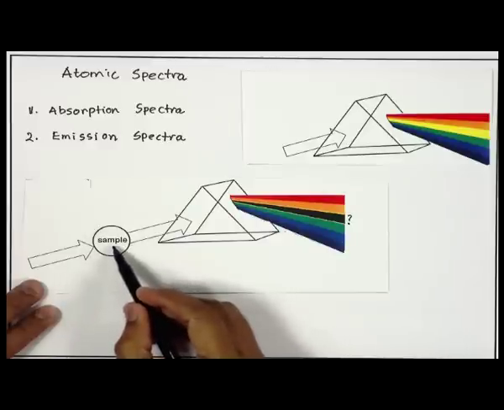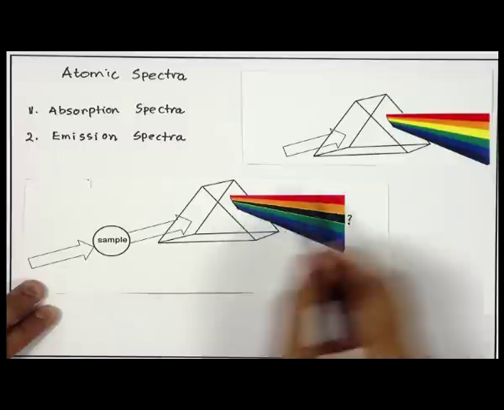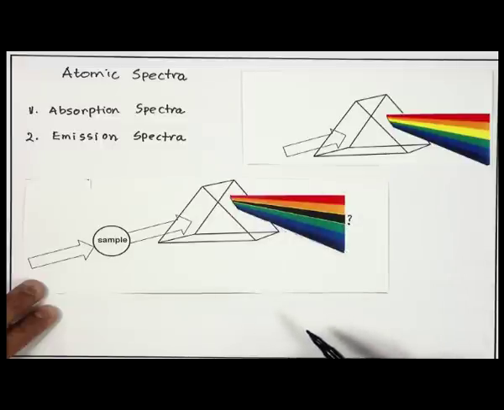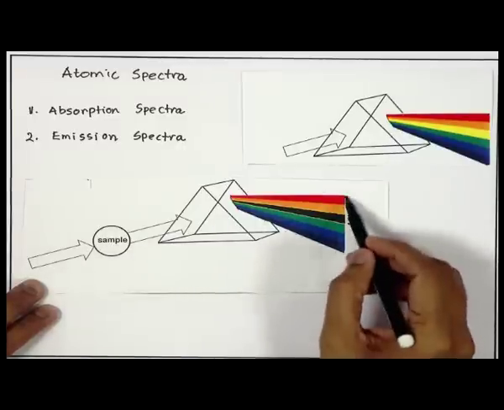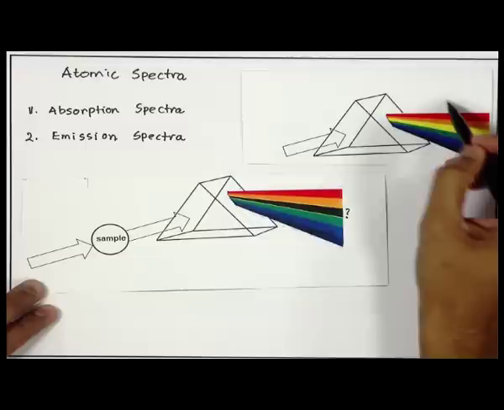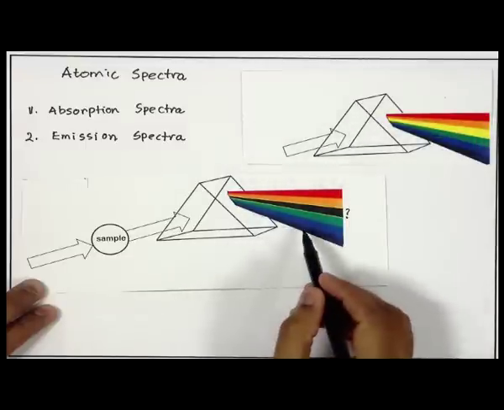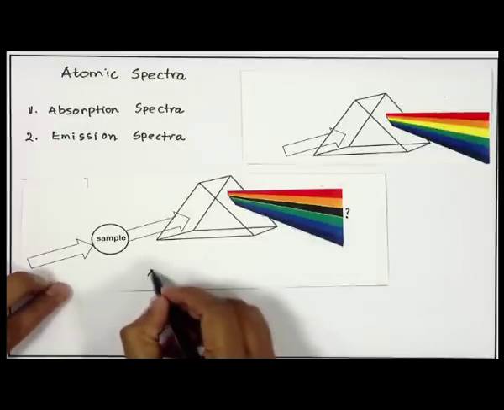The sample absorbed the yellow light, and the remaining light, when passed through the prism, was all present except for this yellow light. So, what has happened to this yellow light? The yellow light has been absorbed by this sample. So, what I get now, this is the regular spectrum that I get by passing ordinary white light through a prism, and now this is a new spectrum which I call absorption spectrum.